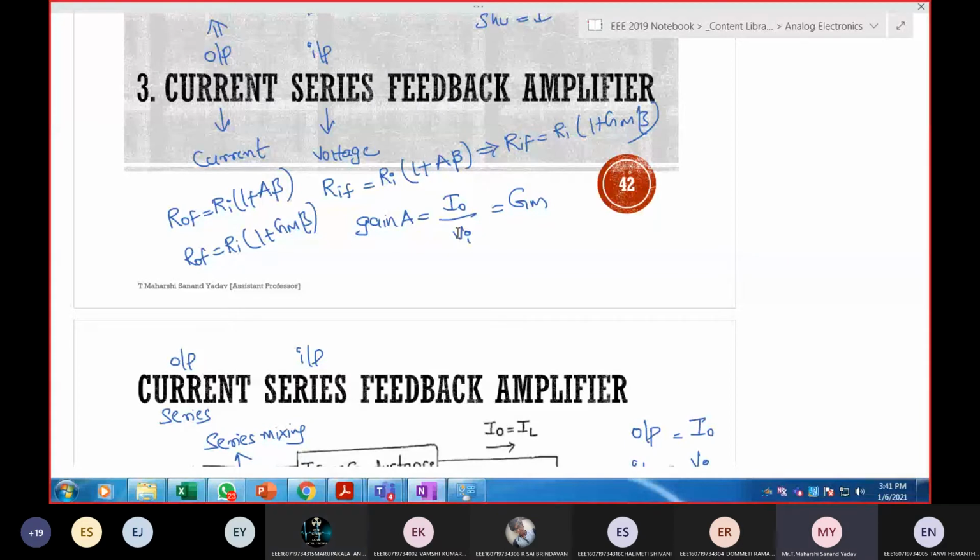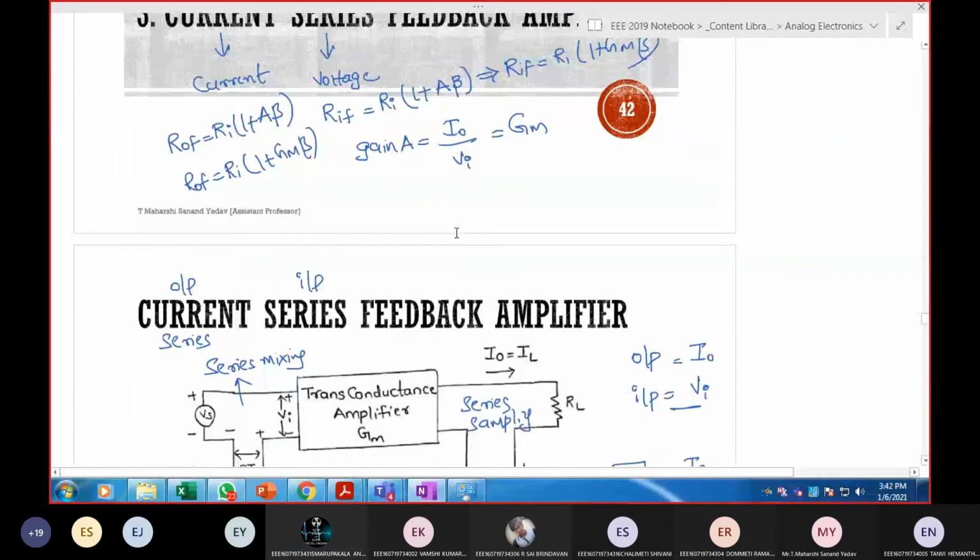And what is the difference between RIF and only RI? RI means without feedback, sir. RIF means with feedback. So what is the value of RIF in case of current series? RIF is equal to RI into 1 plus beta into GM, sir.